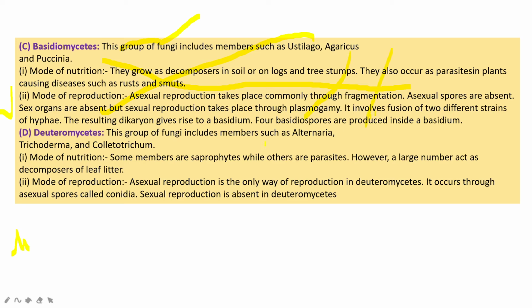Deuteromycetes, the group of fungi which includes members such as Alternaria, Trichoderma and Colletotrichum. Mode of nutrition: some members are saprophytes while others are parasites. A large number act as decomposers of leaf litter. Mode of reproduction: asexual mode is the only way of reproduction in Deuteromycetes. It occurs through asexual spores called conidia. Sexual reproduction is absent in Deuteromycetes.